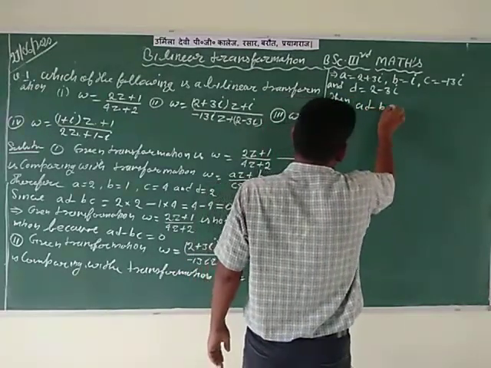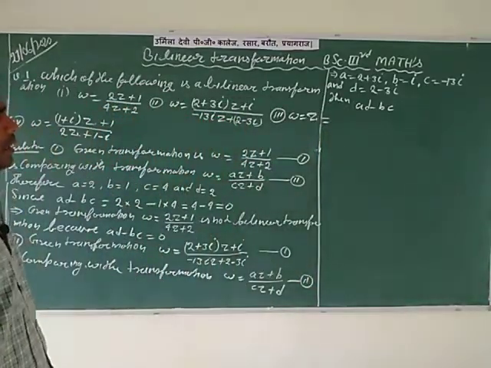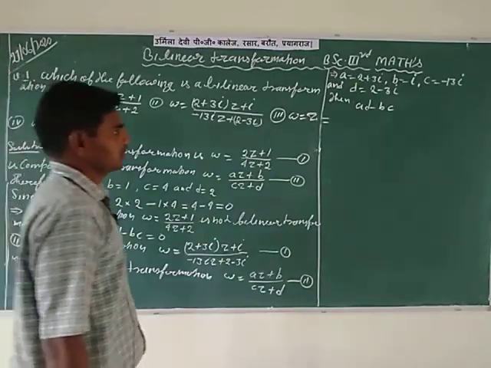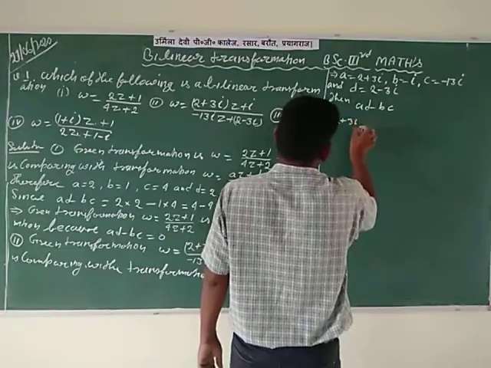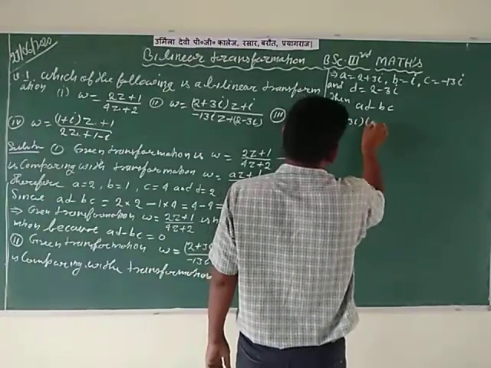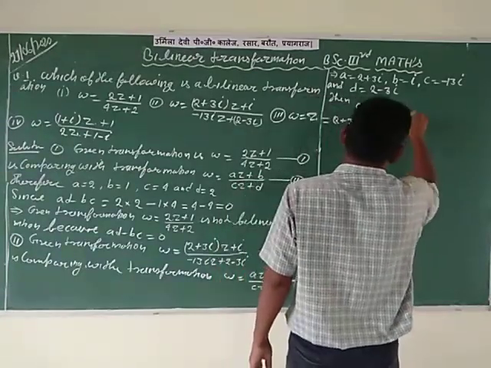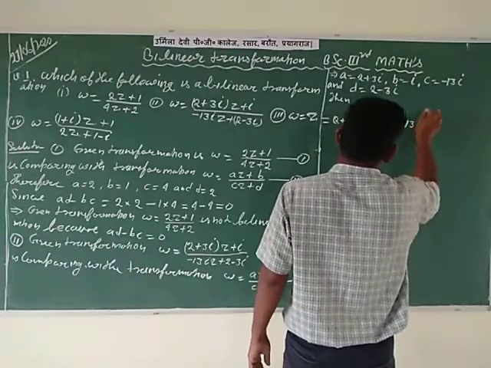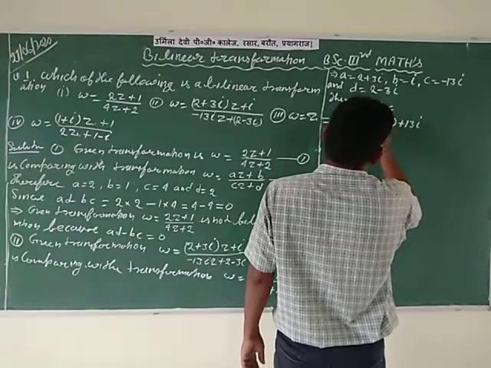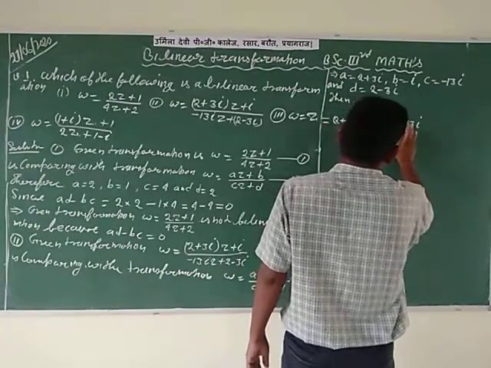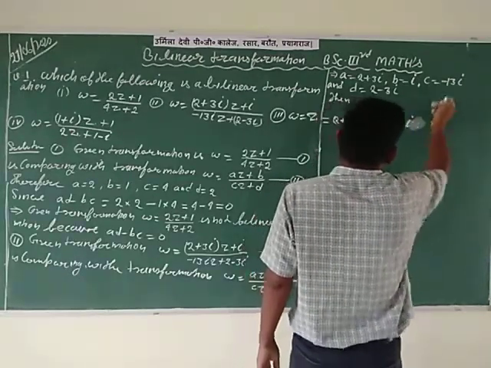So find the value of AD minus BC. Here putting all values of small a, b, c and d in this product and difference. So a is equal to 2 plus 3i and d is equal to 2 minus 3i, minus b is equal to minus 13i. So here you can write plus 13i, and b is equal to small i, and c is equal to minus 13i.